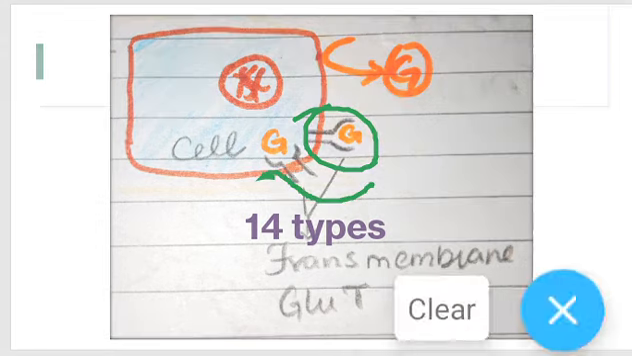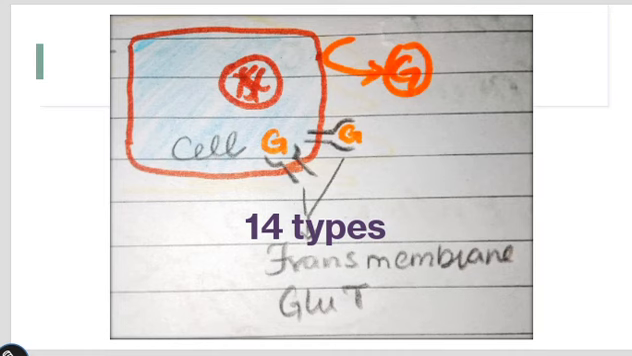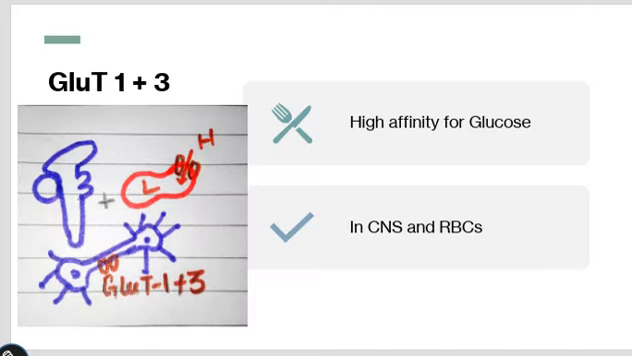There are 14 types of glucose transporters. They are written in their abbreviated form as GLUT. We will go into detail of a few main GLUTs, or glucose transporters, important for us.